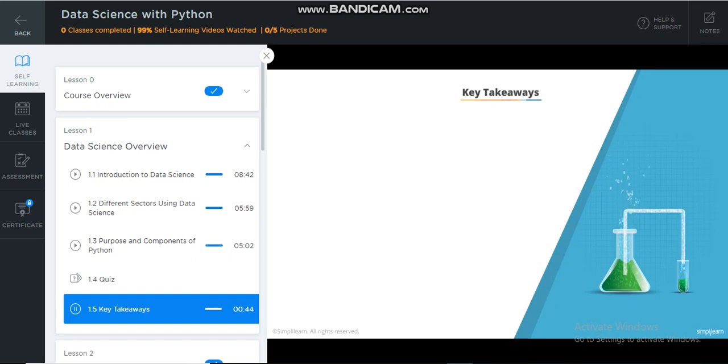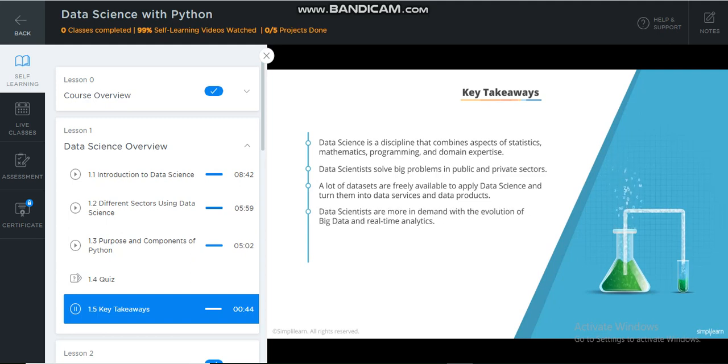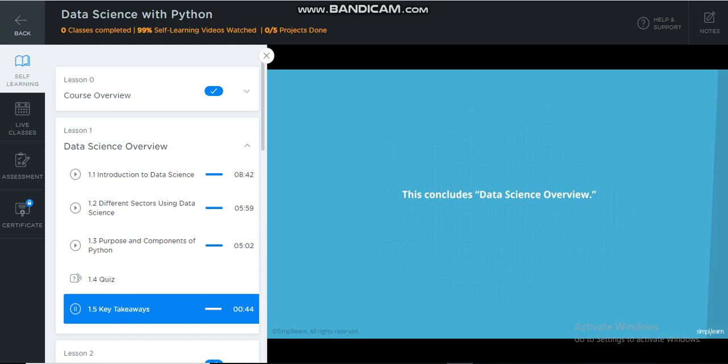Let us now quickly recap what we have learned in the lesson. Data science is a discipline which combines aspects of statistics, mathematics, programming, and domain expertise. Data scientists are solving bigger problems in public and private sectors. There are a lot of data sets available for free to apply data science and turn them into data services and data products. Data scientists are more in demand with the evolution of big data and fast real-time analytics. Python is a powerful language and a preferred tool for data science. This concludes the lesson on data science overview. In the next lesson, we will discuss data analytics.